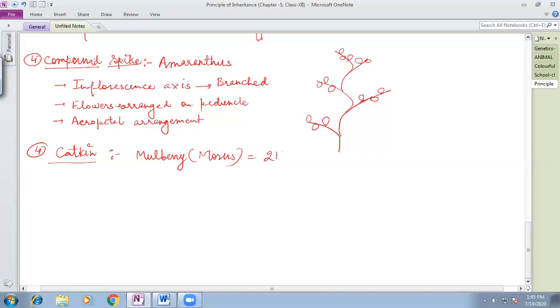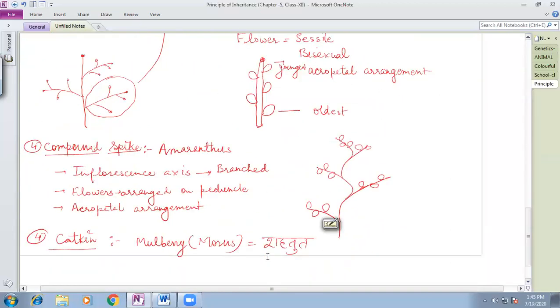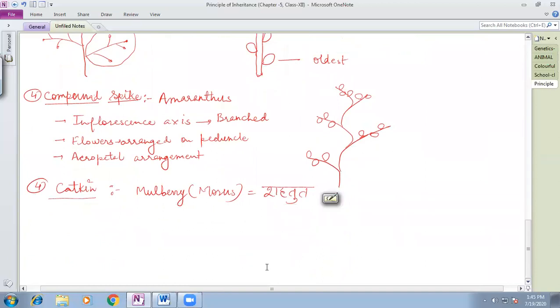You all might have heard about it, and you must have eaten shahtoot, mulberry. In it, the catkin is very similar to the raceme type, or more correctly the spike type. The thing is, in the spike, the peduncle is hard, but in catkin type, the peduncle is comparatively soft.